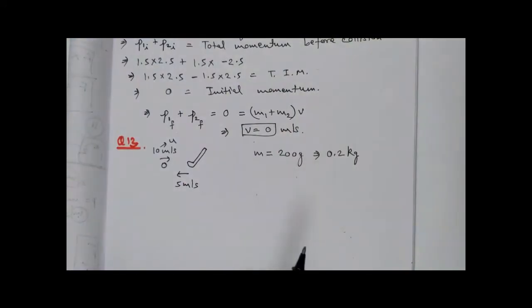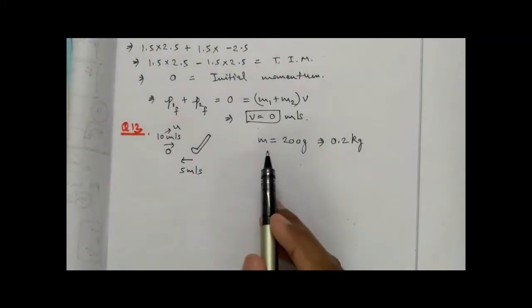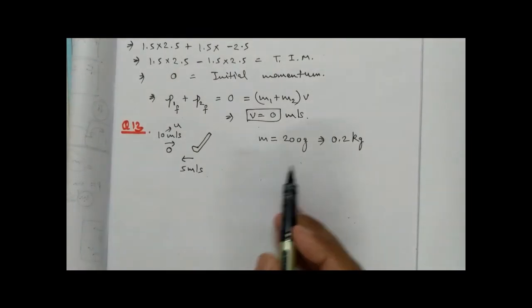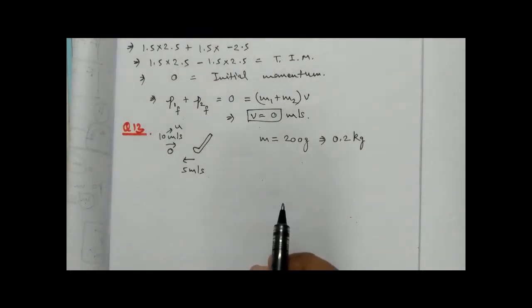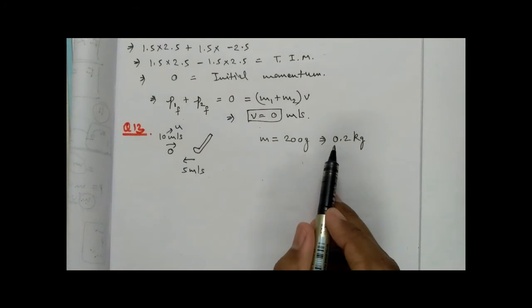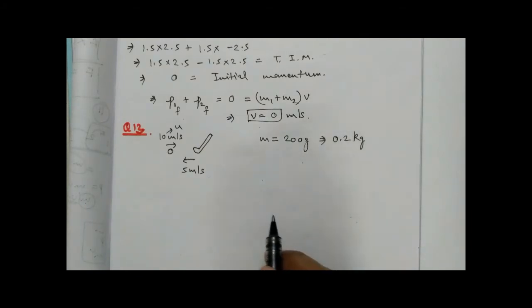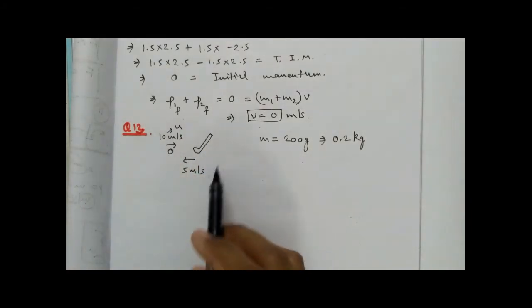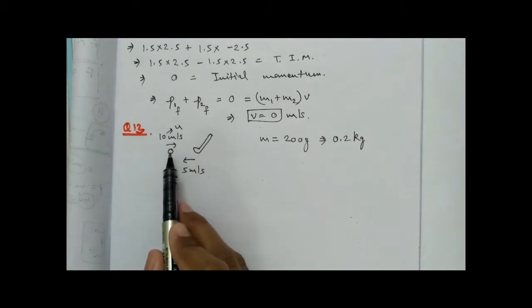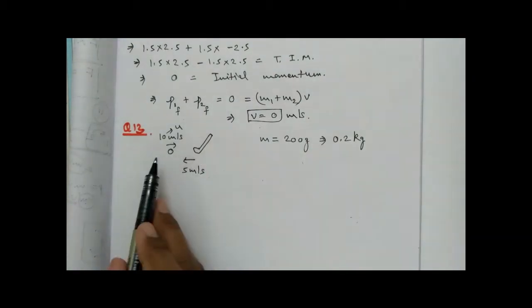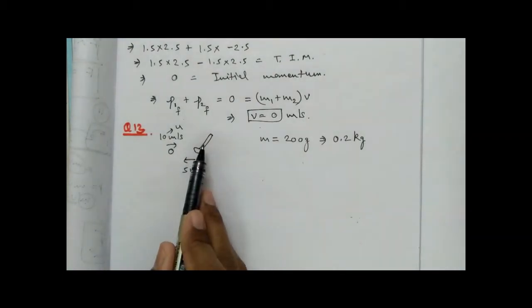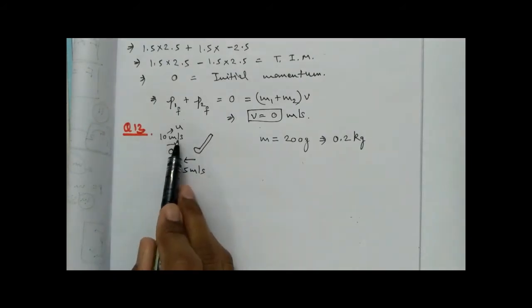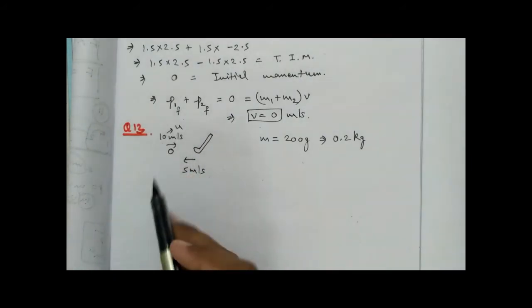So now what is given here? The mass is given as 200 gram. So we need to convert it into its SI unit, that is kg. So it has become 0.2 kg. Here the situation is that the hockey ball is first moving towards the hockey stick with a speed of 10 meter per second. So this is its initial speed.